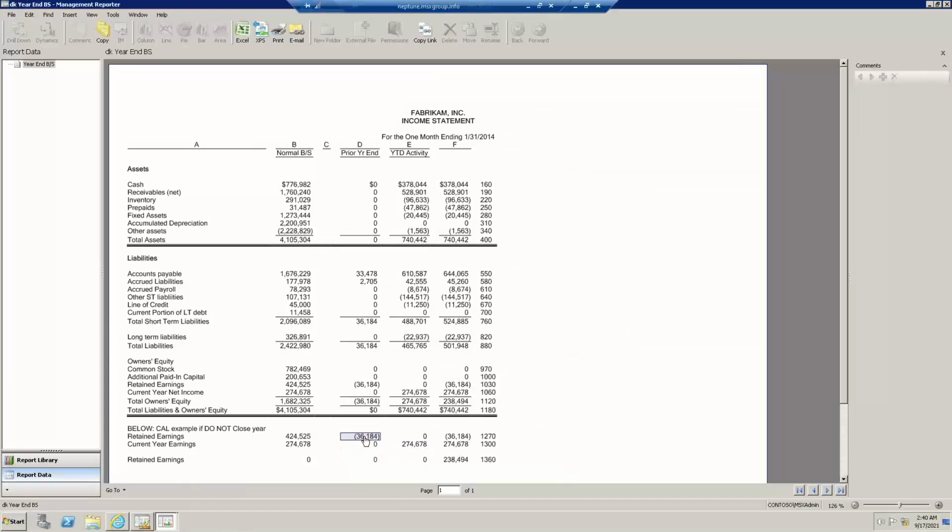Now, it's really this cell I'm pointing to, that's my prior year retained earnings, or this cell of 274 grand, that is the activity this year for income. Long story short, I just want to summarize these two values here. Once again, this is cell D1270 and cell E1300. And in this cell I'm pointing to, that formula reads, hey, column F for this row equals those two cells I just commented about. So you have a lot of flexibility on how you can bring in data in your report and move it around. And there's my simplified example.